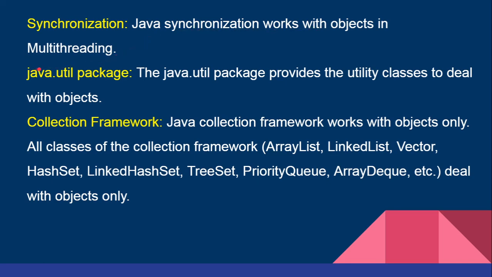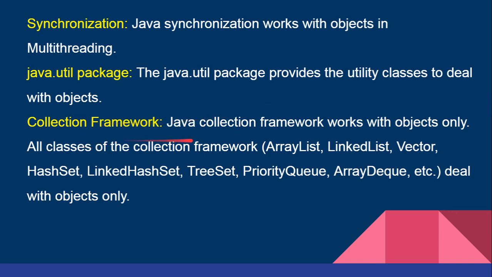Next one is the java.util package. The java.util package provides the utility classes to deal with objects. That means all the classes will deal only with objects, so we have to convert all the primitive data types into objects, and then only we can use the contents of this java.util package. Next one is the collection framework. The Java collection framework works with objects only. This is another scenario where we need only objects, so we use the auto boxing technique to convert the primitive data type into an object.